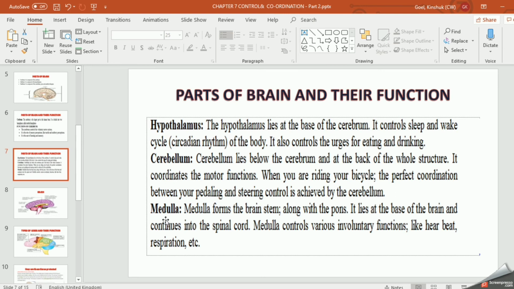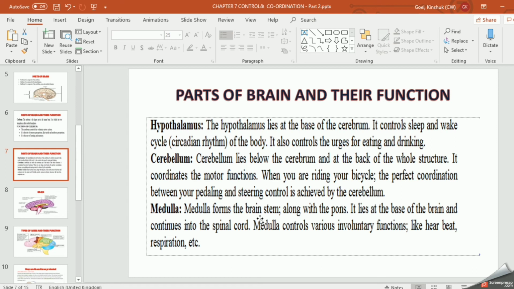Now coming to the medulla, it also controls your involuntary actions like reflex actions, heartbeat, respiration, sneezing. छींक आ जाती है, रिफ्लेक्स एक्शन है, अपने आप होता है.